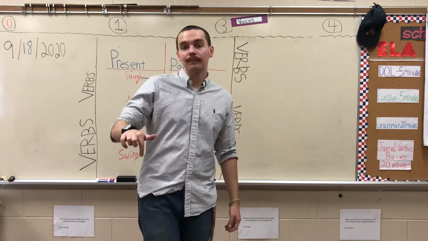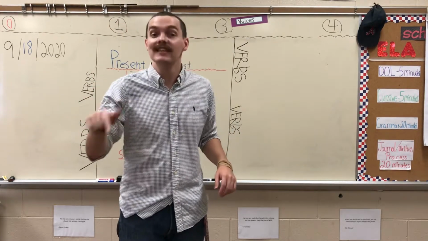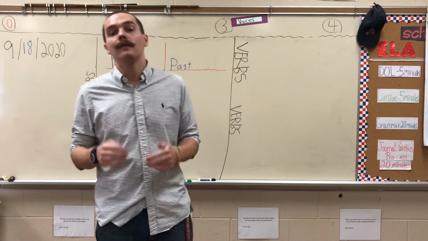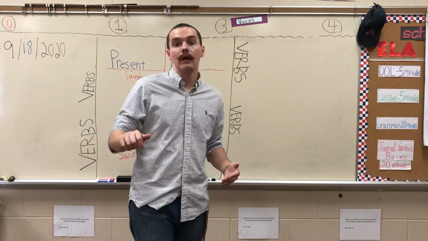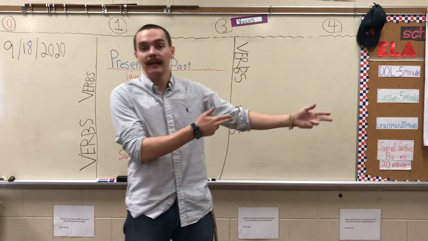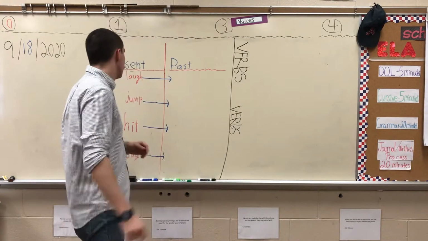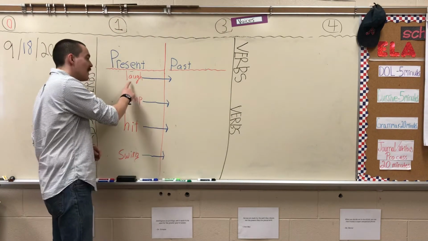But right now, what am I doing right now? Well, I am teaching. I teach. I am filming. I film. Those are present tense verbs, while the played, the planned, those are past tense verbs. So let's look at some examples. So, we have laugh.